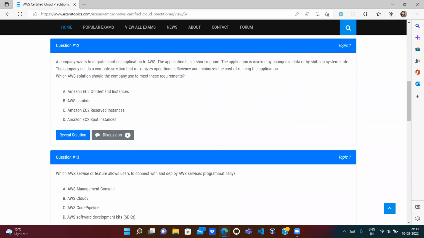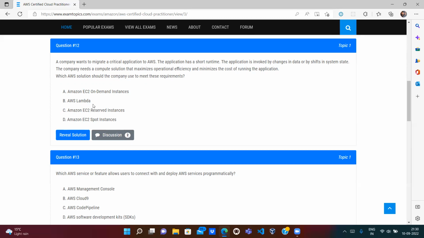A company wants to migrate a critical application to AWS. The application has a short runtime. The application is invoked by changes in data or by shifts in system state. So the application should be invoked. The company needs a compute solution that maximizes operational efficiency and minimizes the cost of running the application. So which should they use?